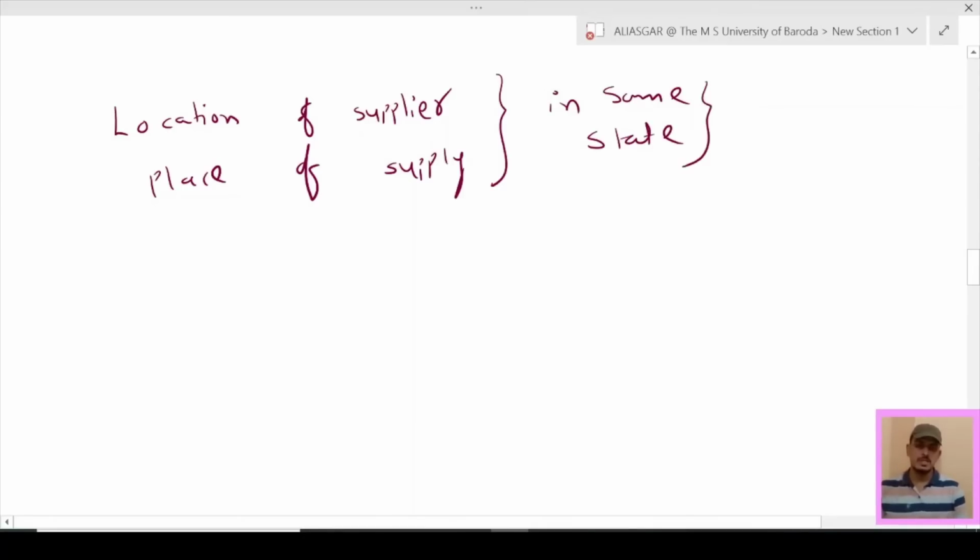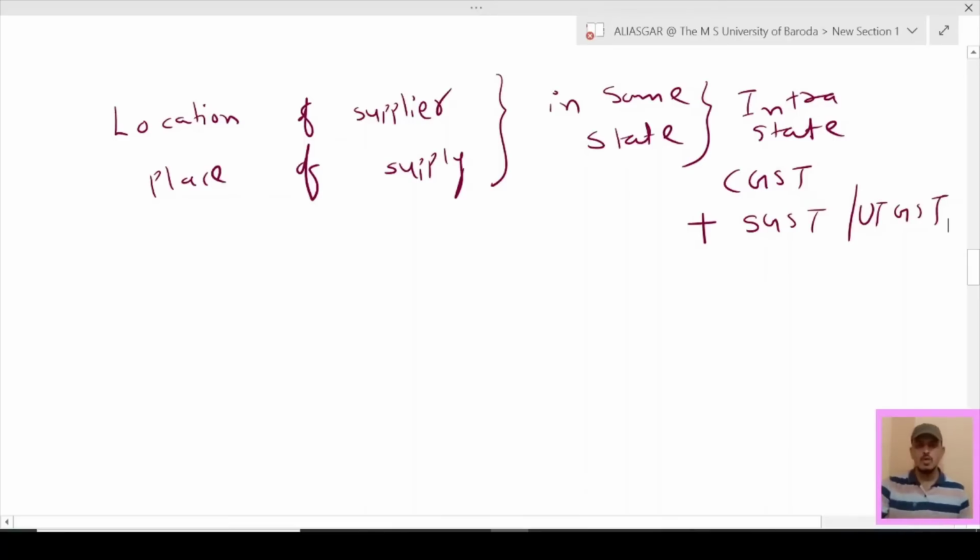Then, as I already told you, it is an intrastate transaction, and if it is an intrastate transaction, then CGST plus SGST/UTGST will be levied. Location of supplier means the place where the supplier is registered, and place of supply means the place where the recipient is registered.